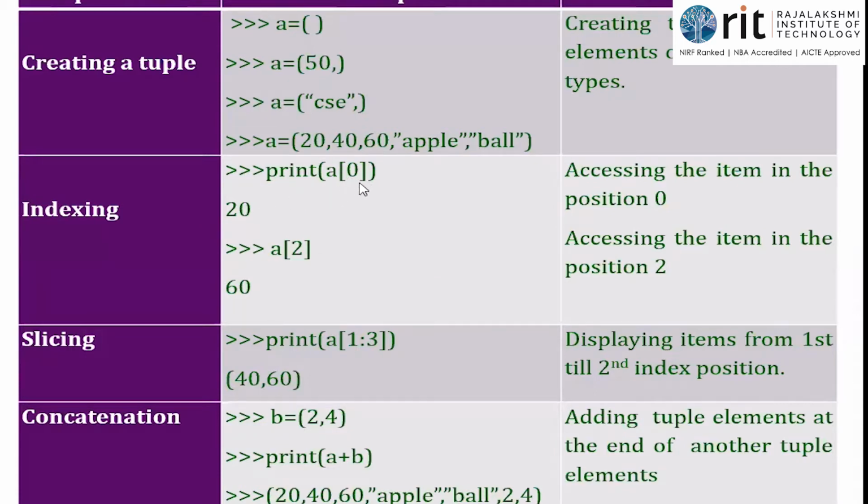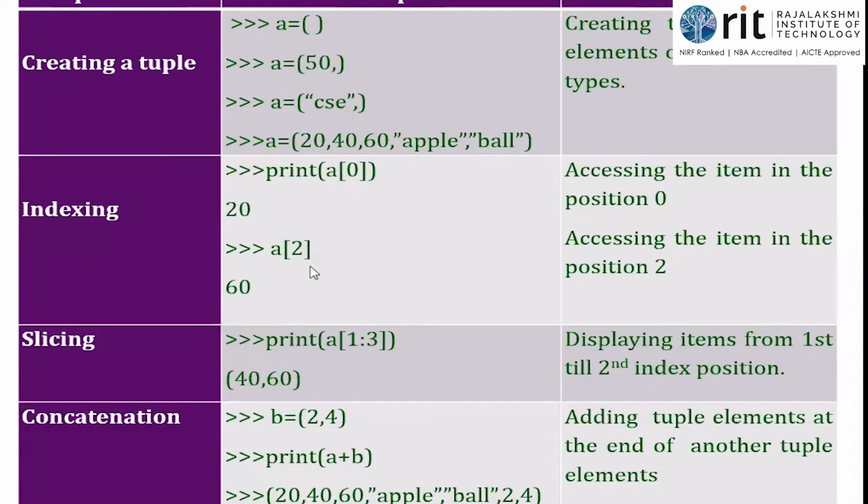A of 0. So you all know what the square bracket stands for? Index operator, and I place the index or the offset there. What is that? 0. So you all know the positioning, indexing starts from 0 and ends at n minus 1. So what is at indexing 0? We have the value 20, isn't it? So 20 will be the answer for this. Print of 20. What happens when you give print of 20? 20 has to be printed on the screen. So I get the answer.